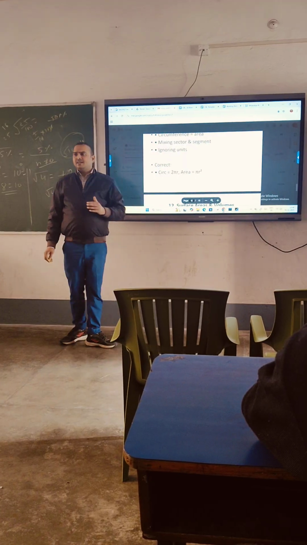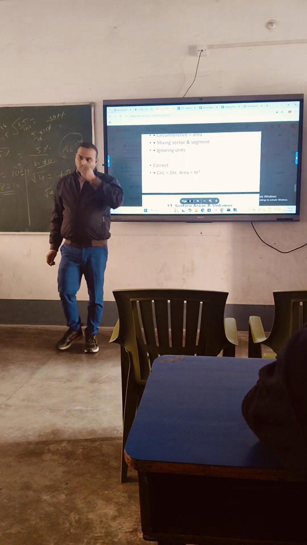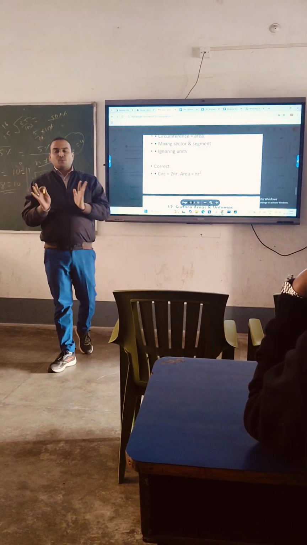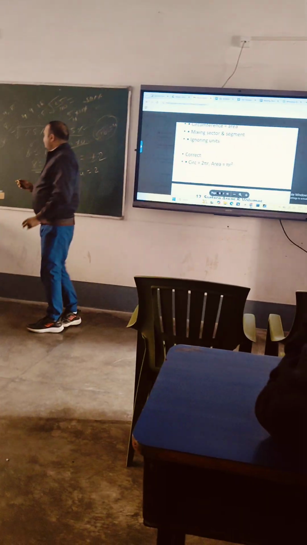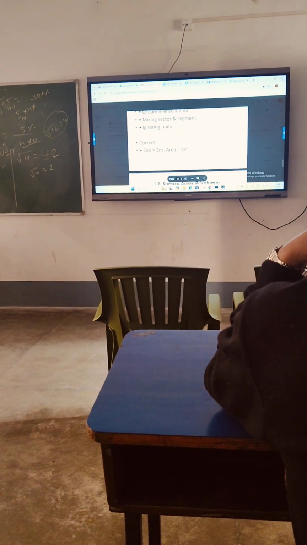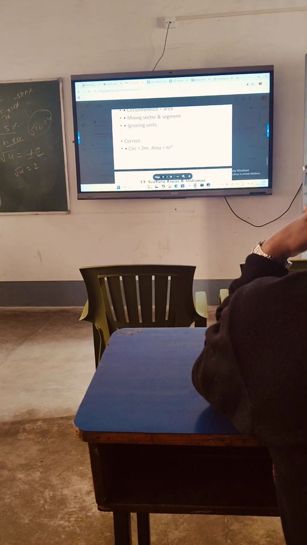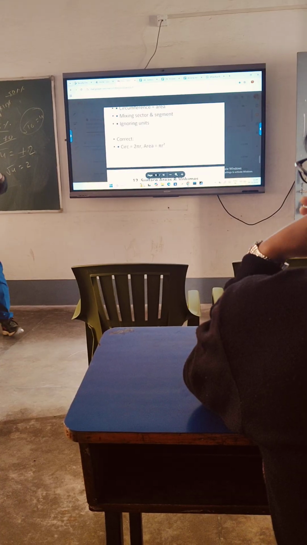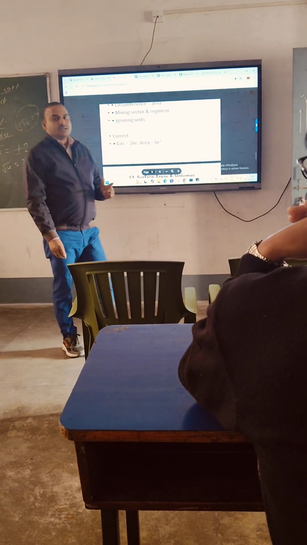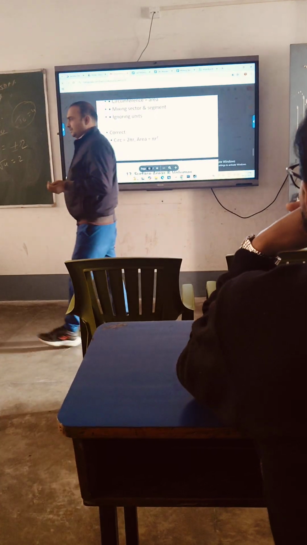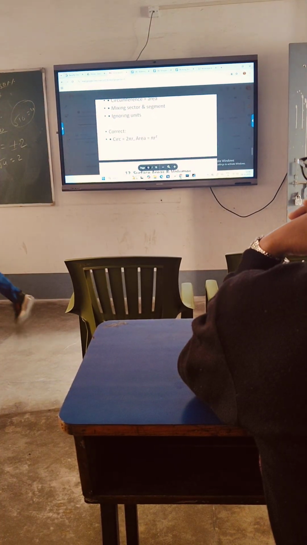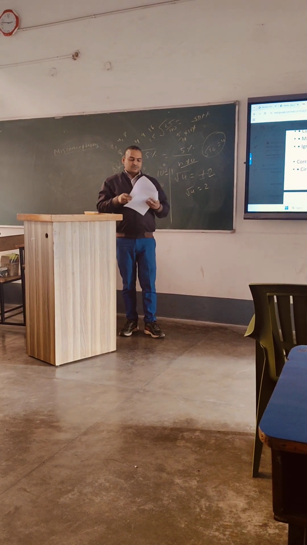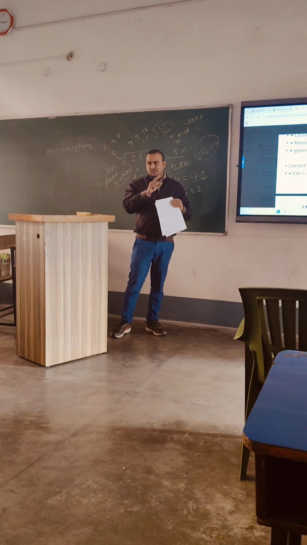What is the difference between area and circumference, area and perimeter? Circumference is the length. What is the difference between area and volume? Volume is the space occupied by an object. Area is the region enclosed by a closed figure. Okay, now I will ask some questions. You will have to find where the misconception is.